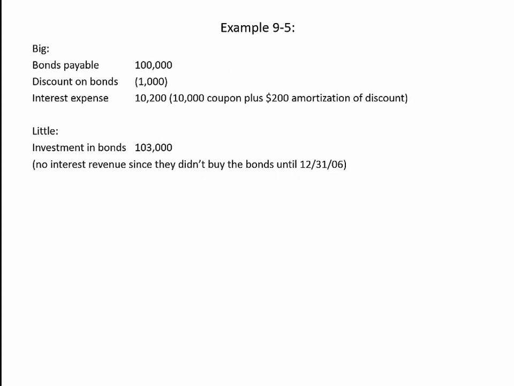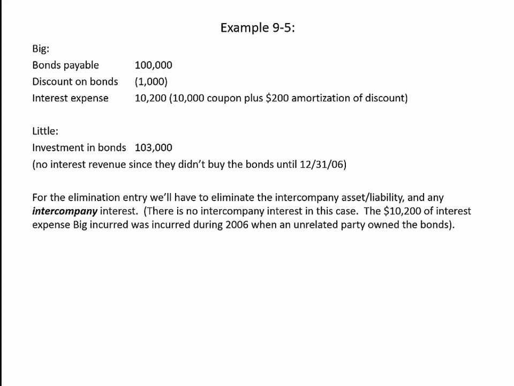Okay, again, here is our shopping list of the various accounts on both companies' books. Now, for the elimination entry, we're going to have to eliminate the intercompany asset and liability and any intercompany interest. Now, there is no intercompany interest in this case, in this year, 2006. The $10,200 of interest expense that Big incurred was incurred during 2006 when the unrelated party owned the bonds. There was no interest expense or interest revenue between Big and Little. Again, Little didn't buy the bonds until December 31st, so there was no intercompany interest over the course of the year.